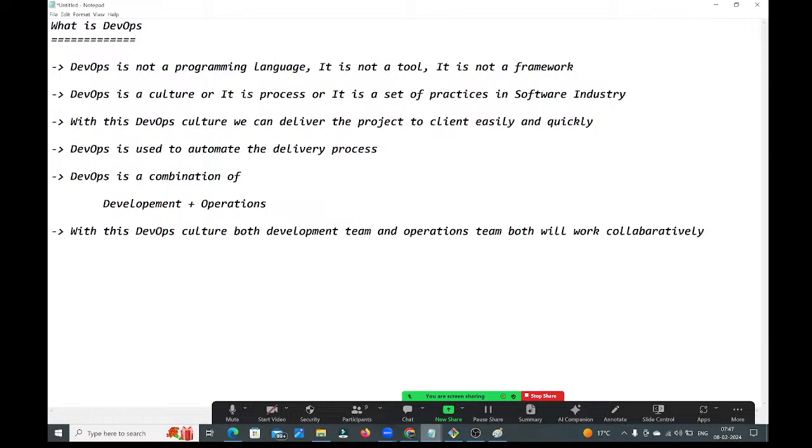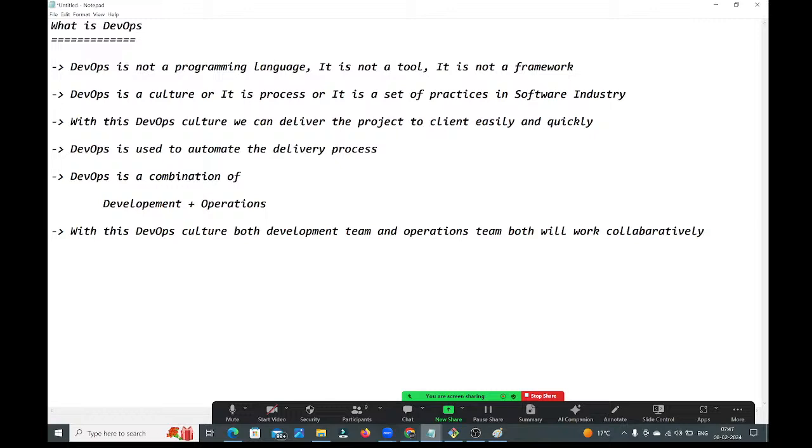So you guys should get clarity. What is DevOps? Don't feel DevOps is a programming language like Java, Python, guys. And don't feel DevOps is a framework like Spring framework, Struts framework, Hibernate framework, guys. It is not a framework and it is not a programming language. Then what is this? It is a culture, a process, or a set of practices which we follow in the IT industry.